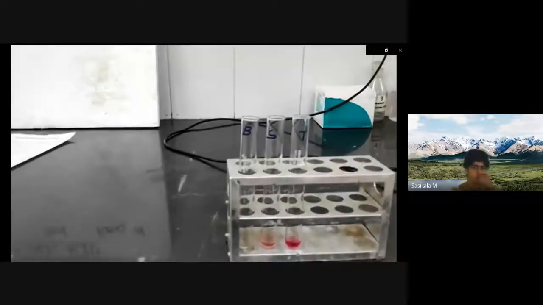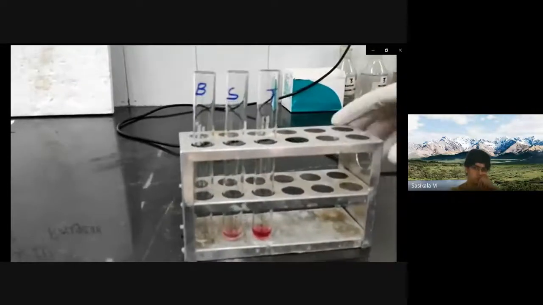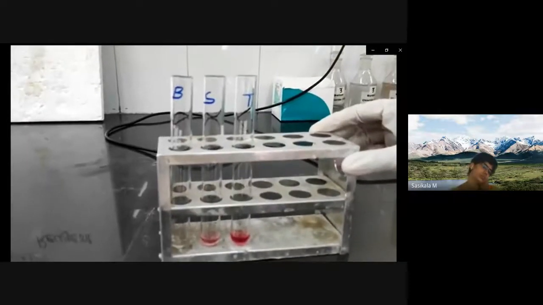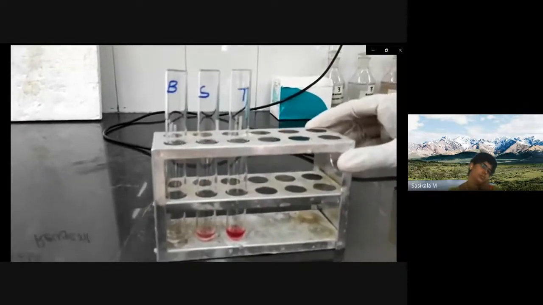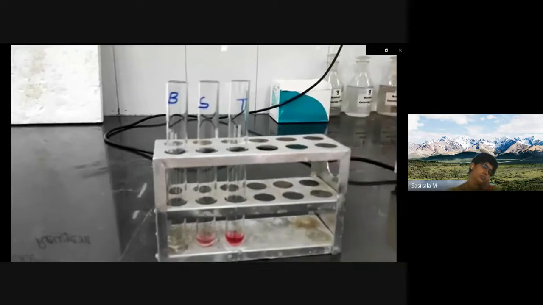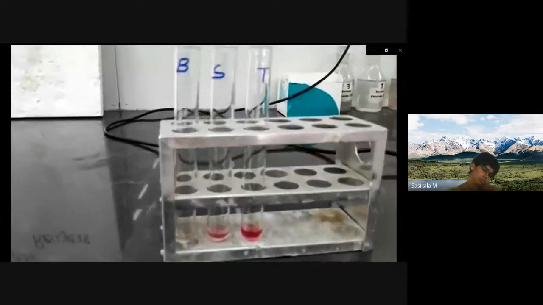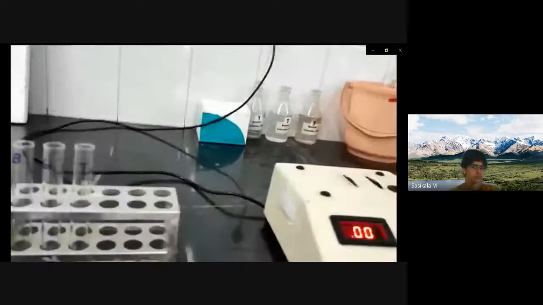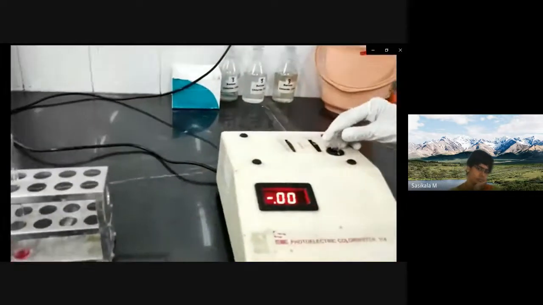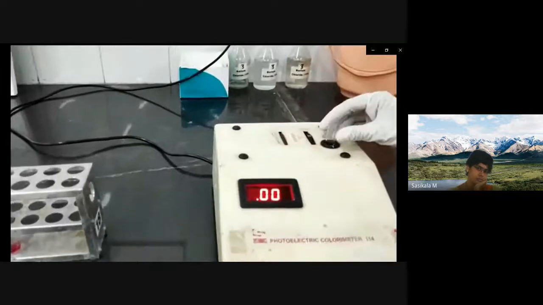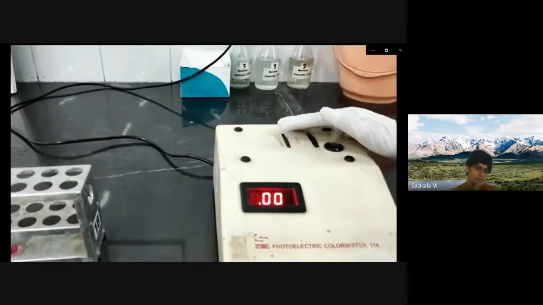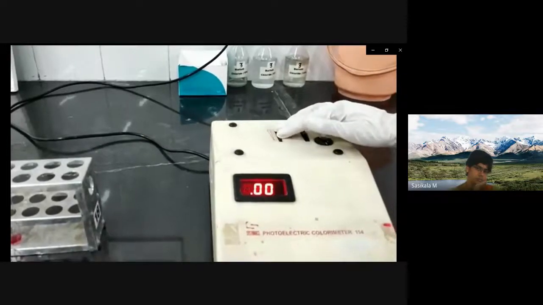As you can see, there is a color change in the standard and there is a color change in the test. As the concentration is higher, the color will be more darker. So as you can see in the test, color is more darker as compared to the standard. Now we will take the optical density in the colorimeter. We have already set the 0 by giving water blank in the colorimeter. So now we will take the optical density of the blank, standard and test.